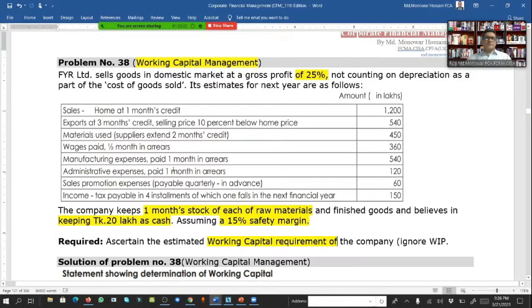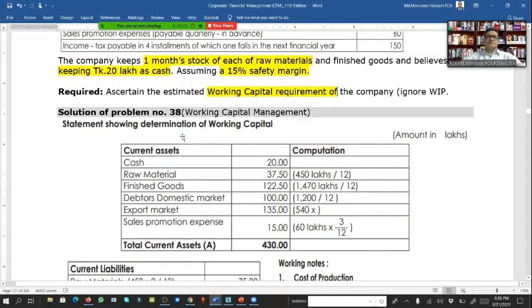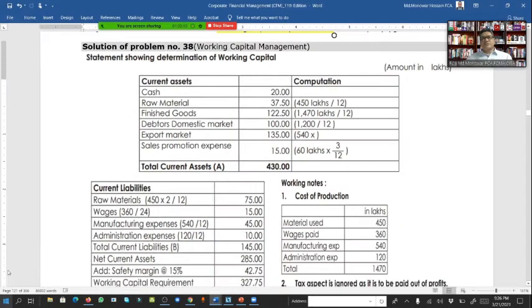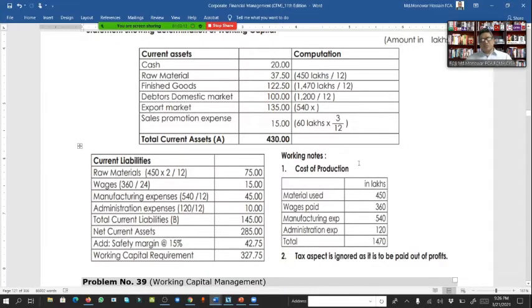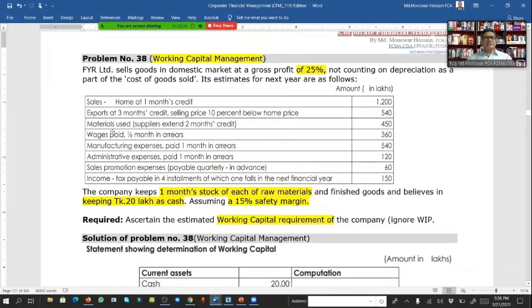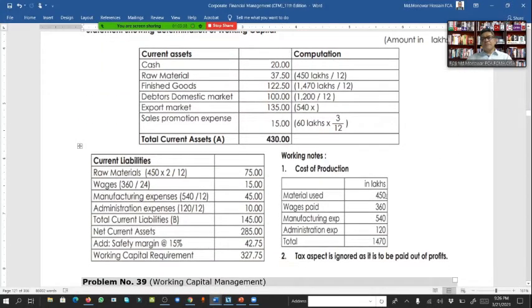So if we see the answer here, the first step is to determine the cost of production. So cost of production: material used, labor, manufacturing, admin. Total 1470. So material used is 450, wages 360, manufacturing expense for the one period 540, administrative expense also 120. It is also part of the cost of production, total 1470.